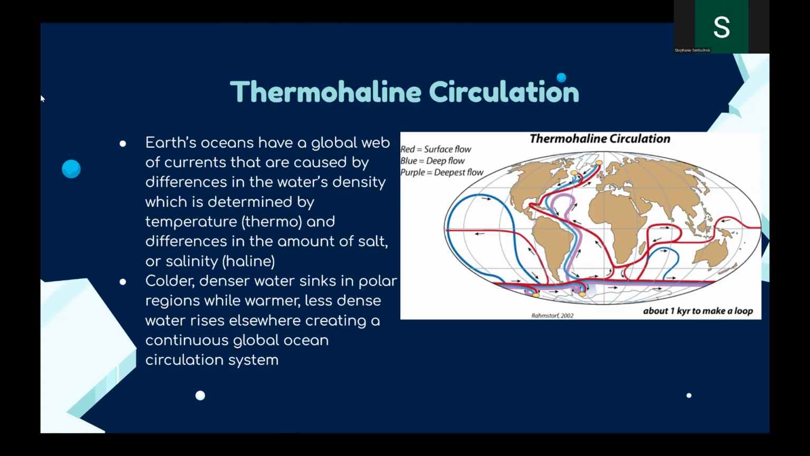So, colder, denser water sinks in polar regions, while warmer, less dense water rises elsewhere. And this creates the continuous global ocean circulation system of these currents. And on the right here, we can see just a little overview of thermohaline circulation.